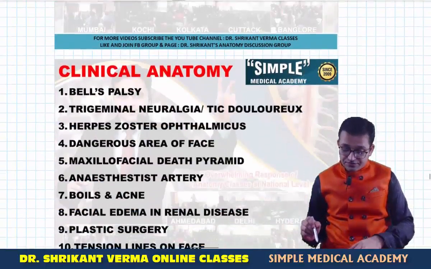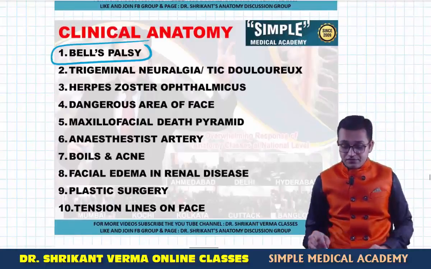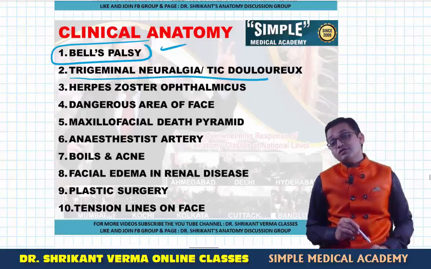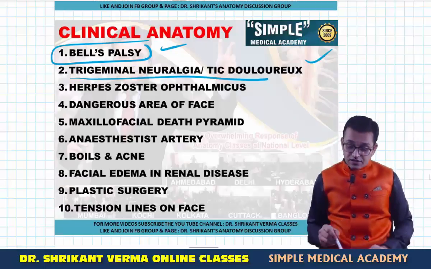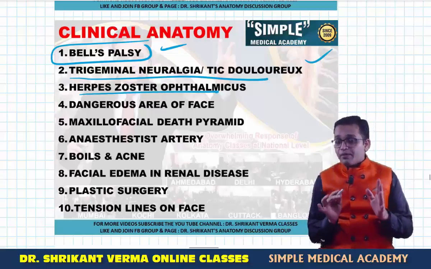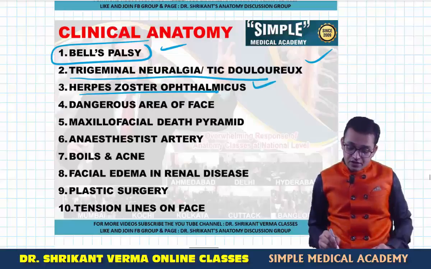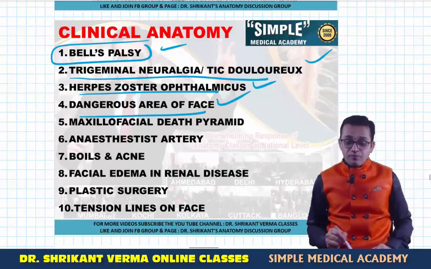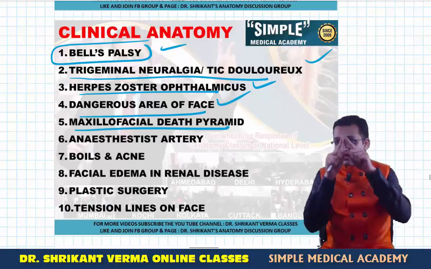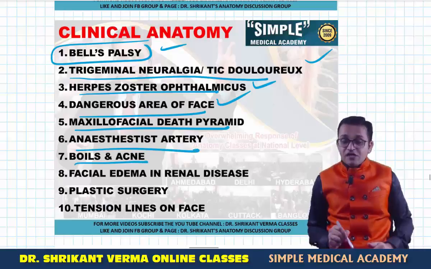Now can you see a few clinical points? Yes, Bell's palsy, we have talked about Bell's palsy. Trigeminal neuralgia or tic douloureux, yes, we have talked about this. Now herpes zoster ophthalmicus, the applied part, we have completed. Dangerous area of the face we have also completed. Maxillofacial death pyramid, the same as the dangerous area of the face but in a pyramidal structure. Now angular artery, facial artery, boils and acne.